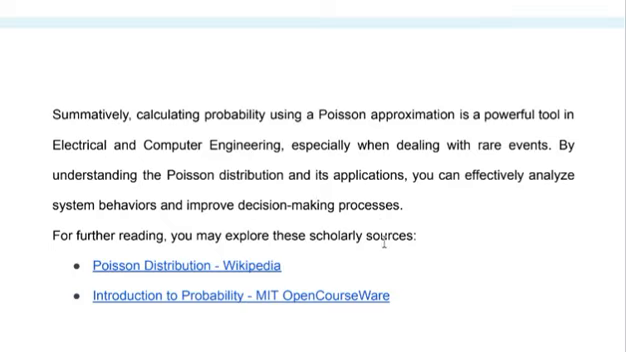For further reading, you may explore these scholarly sources: Poisson distribution, Wikipedia; Introduction to Probability, MIT OpenCourseWare.